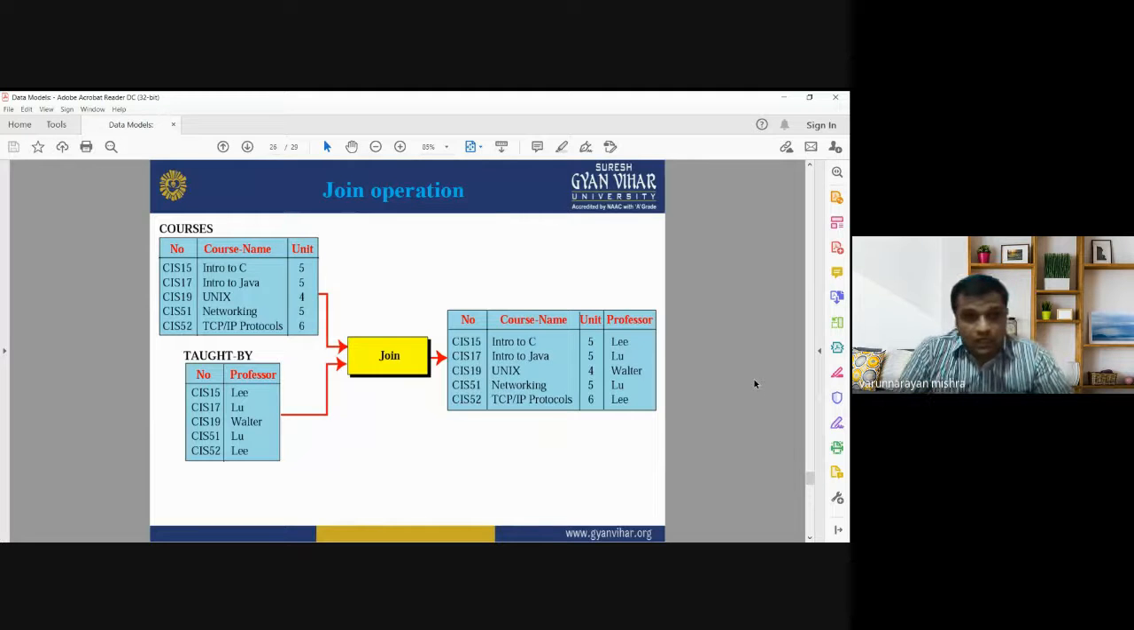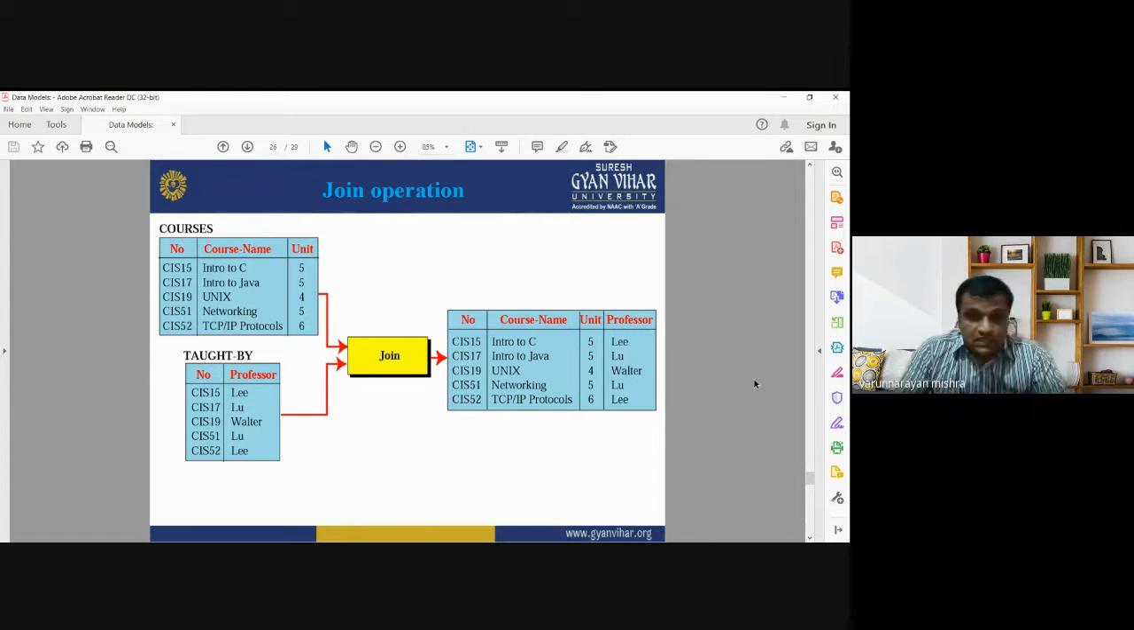Now join operation is a binary operation. For joining, we need to have two tables. Like here we are having two tables. One table is showing the number of courses, and another table is showing the name of the professor who is teaching that course. So two different tables having two different types of information, two different data sets, and after applying the join operation, the new table will get the information from both the tables.